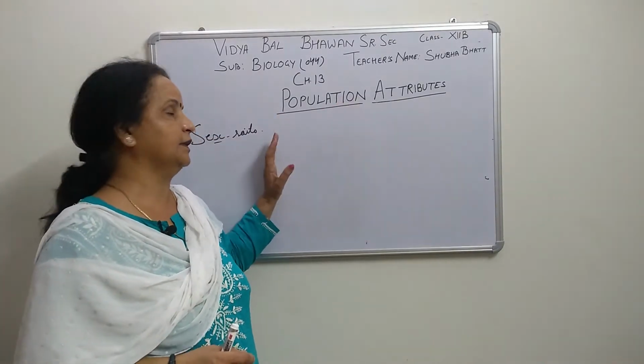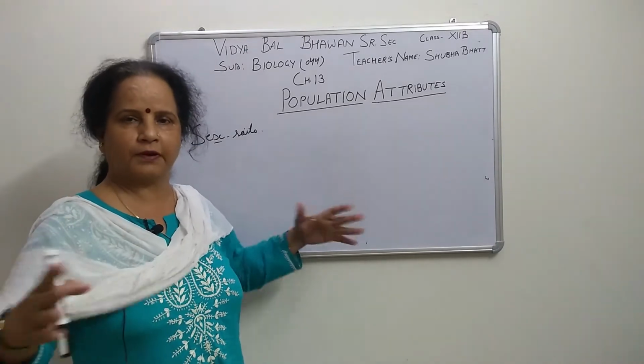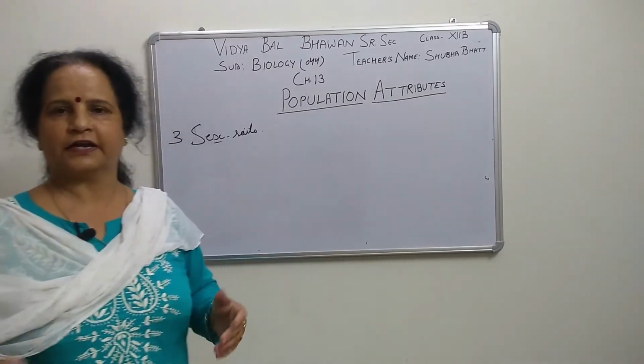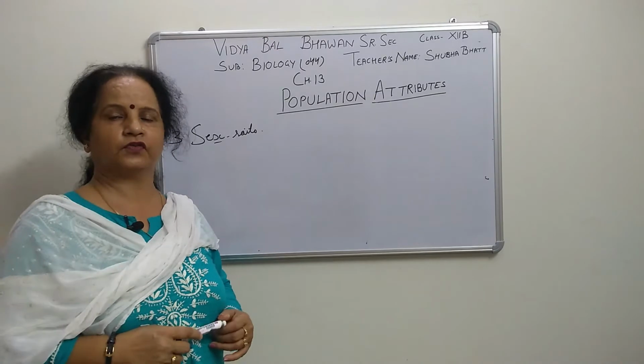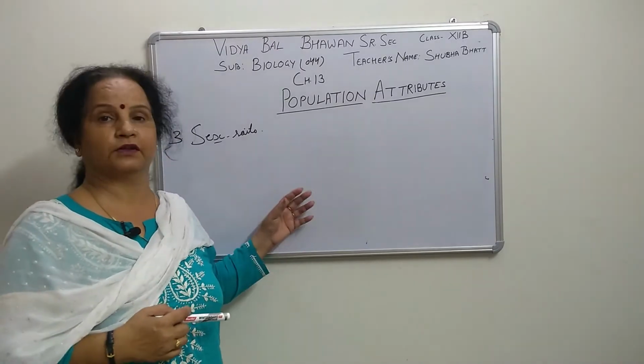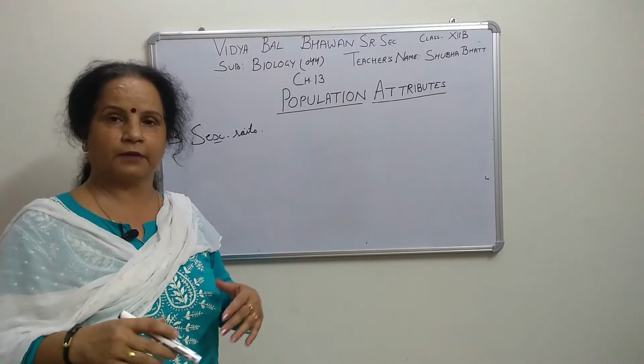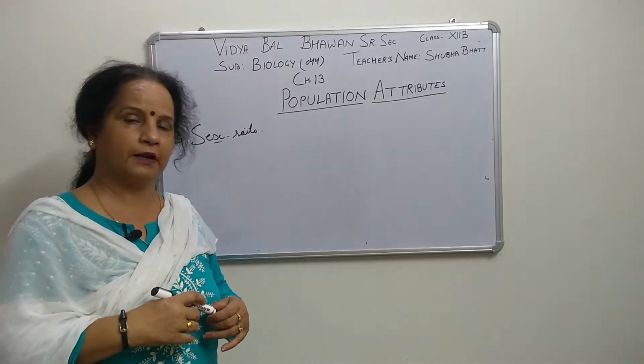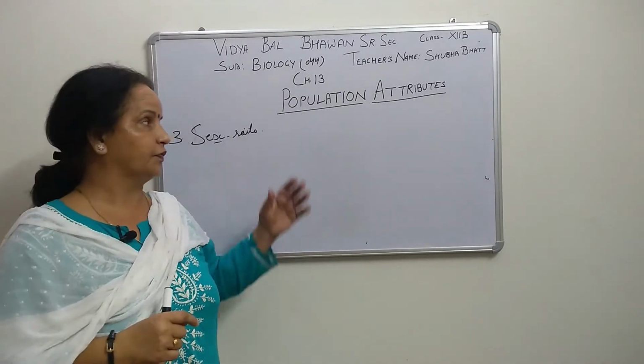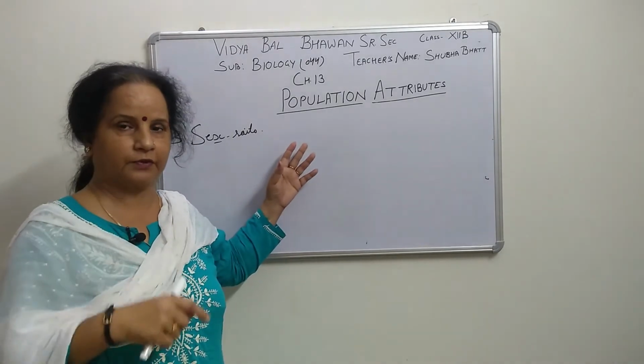Here we can find out, nowadays you see the girl child, the sex ratio between male and female is decreasing. The number of females is low and the number of males is higher, because of feticide, which you have done in the first chapter, the 4th chapter.